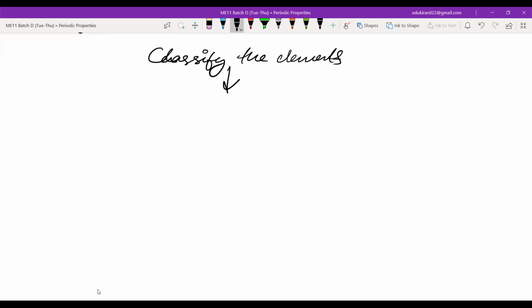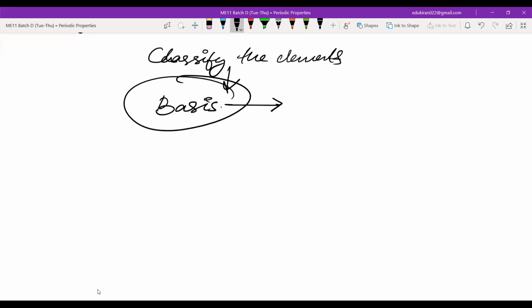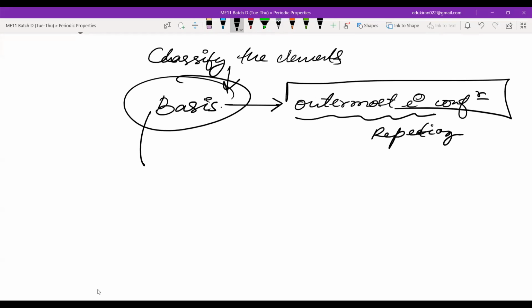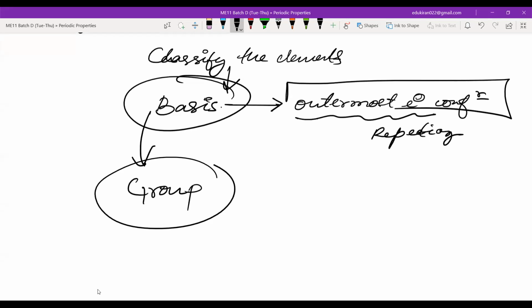Now for this, the basis was chosen. Please don't write anything, we will talk about it. The basis was the repetition of outermost electronic configuration. So all the elements which had similar outermost electronic configuration were taken in a group. They were grouped together.